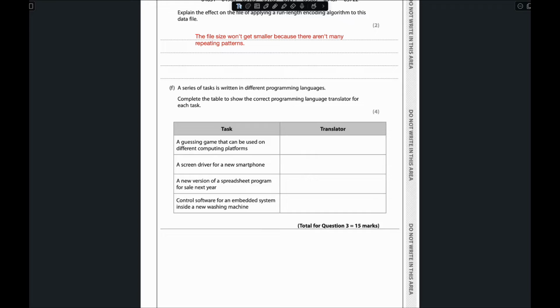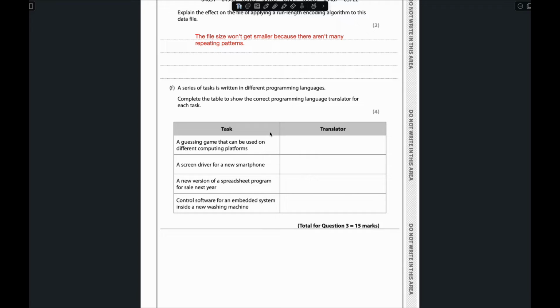For translators, there are three types: one is the interpreter, another is the assembler, and the other is the compiler. So what are the assembler and compiler? An interpreter means there is no need to convert; it can directly work, like for the game, if it can be used on different computing platforms. If I download a chess game on my Windows computer, it will work. If I download the same thing on Mac, it will also work on Mac.